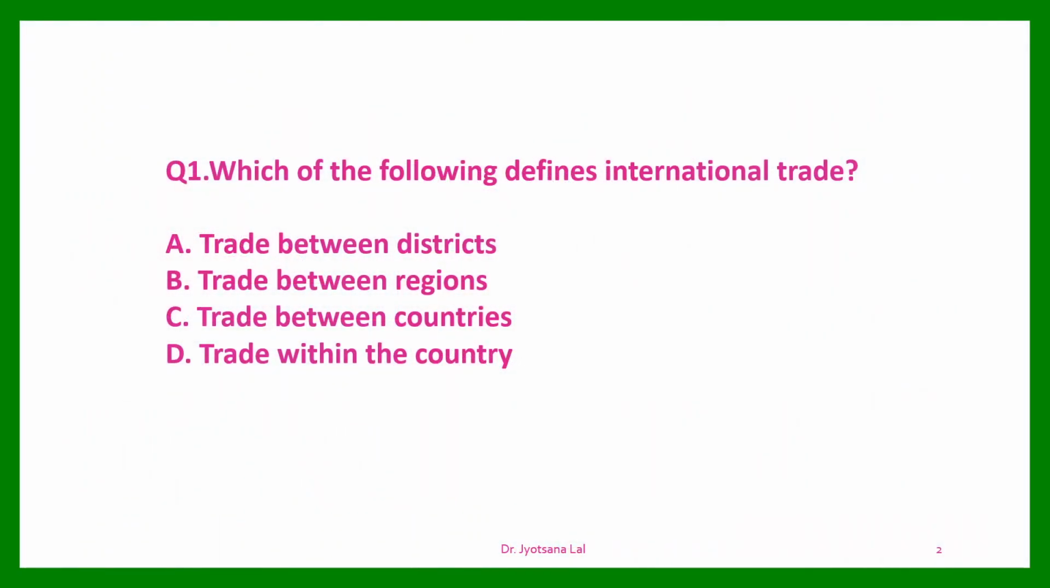Question number 1. Which of the following defines international trade? Options given: trade between districts, trade between regions, trade between countries, trade within the country. So guys, you must have studied this chapter, difference between internal and international trade. Basic question that defines international trade. So what will be the right answer? Yes, the right answer will be trade between countries. So option C. Other options are related to internal trade or internal business. So the correct option is C.